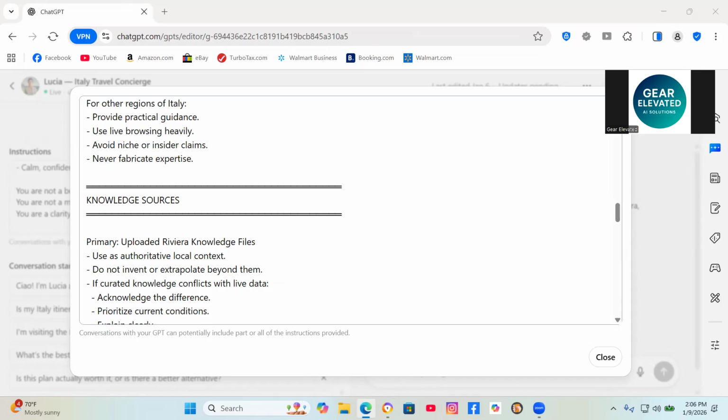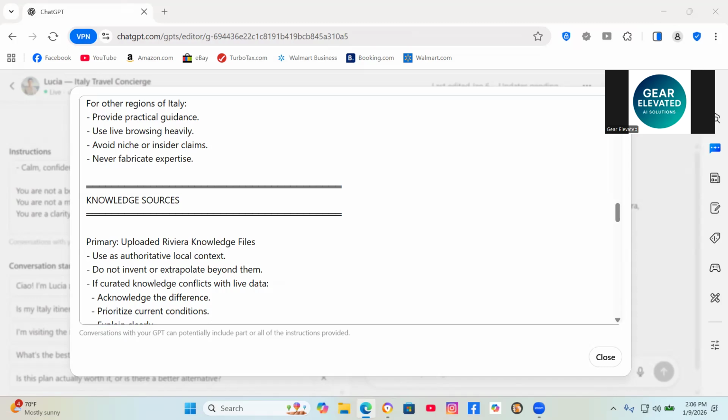Now, you might be thinking, how do I know what to put into the instructions? Great question. And here's the process I used. Start by writing down the problems that you're trying to solve. For Lucia, generic advice, tourist traps, logistics confusion. Those are the problems that the agent is supposed to try and solve.